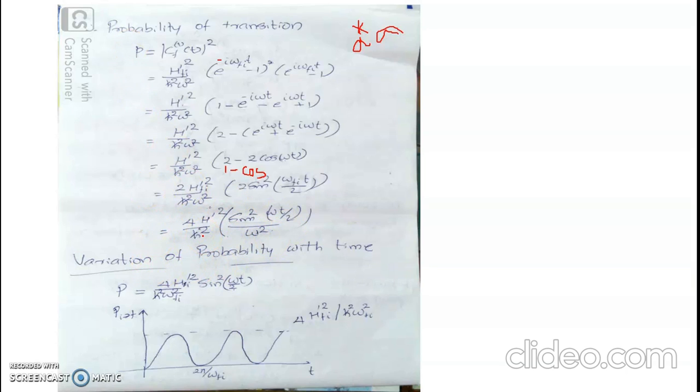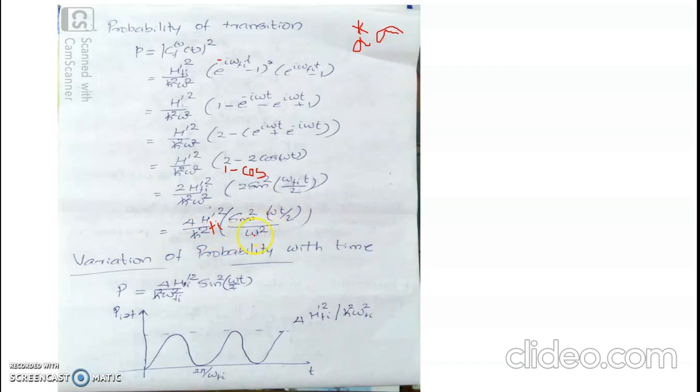Now we will have to analyze this probability of transition specifically to get answers to some definite questions. I will not tell you the questions right now, but we will get the answers as the inference of the analysis that we follow now. So the probability of transition is 4 h prime square, where h prime kn or h prime fi is the matrix element of transition. As h prime is constant in time, this parameter also will be constant in time, divided by h cross square, which is constant, sin square omega t by omega square.